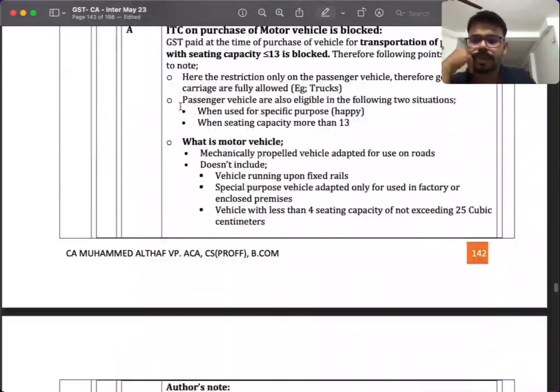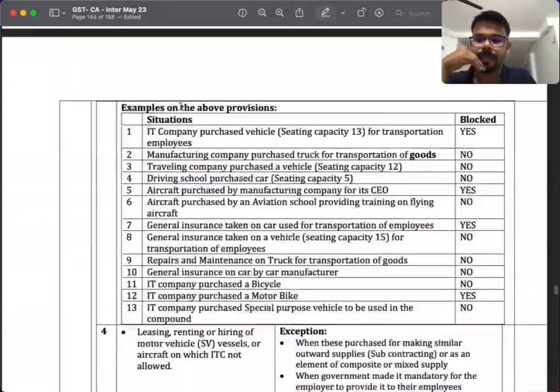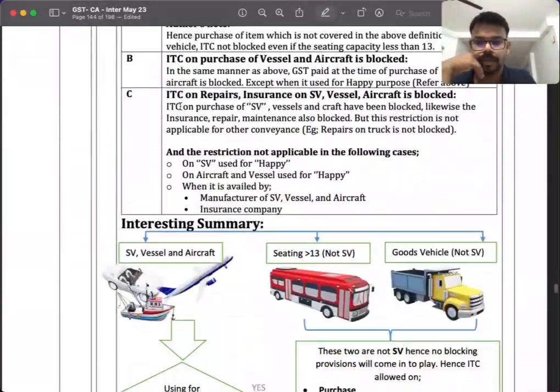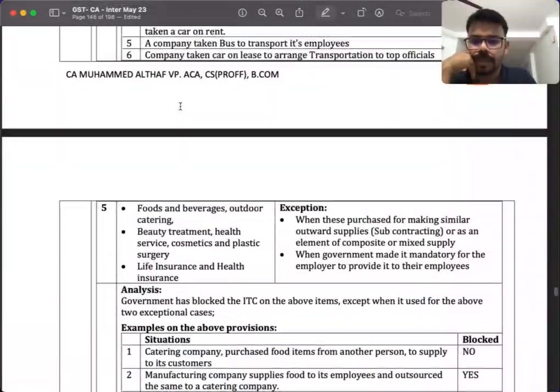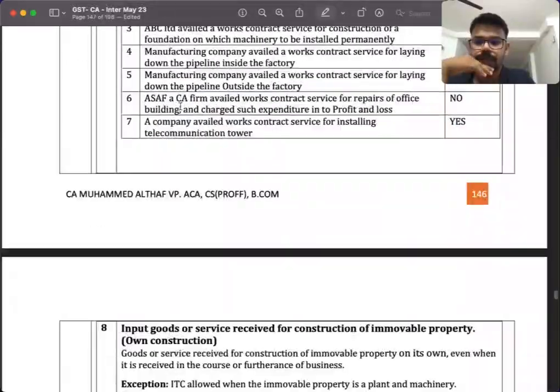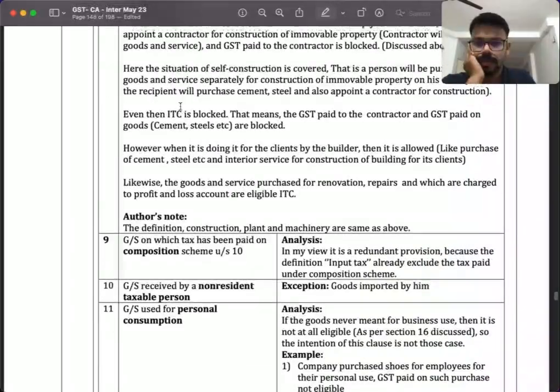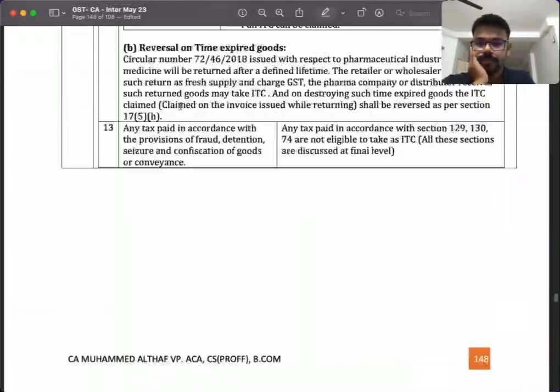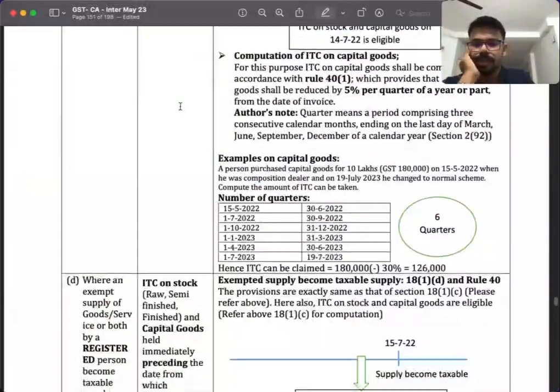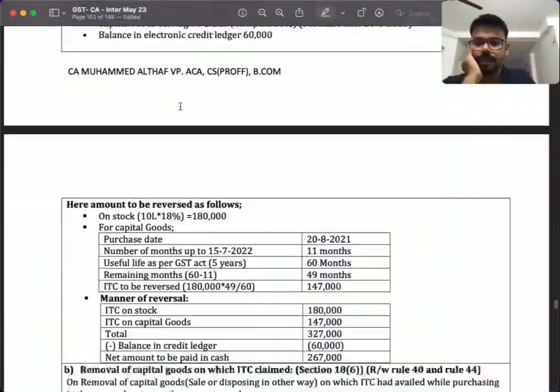Next, in the amendments we have no ITC amendments, we don't have those. That's all about that amendment. In Section 18 also we don't have any amendments.